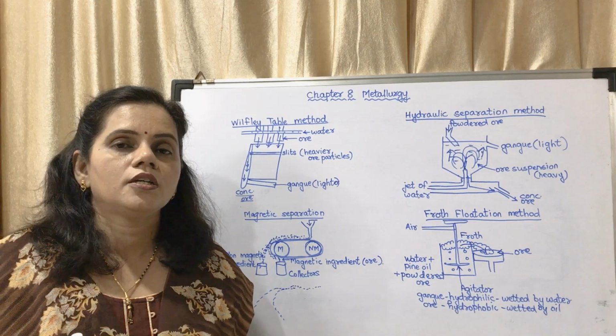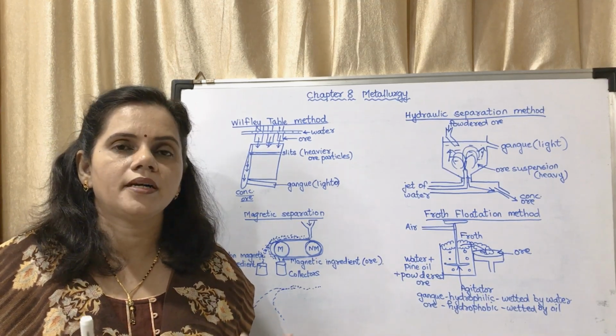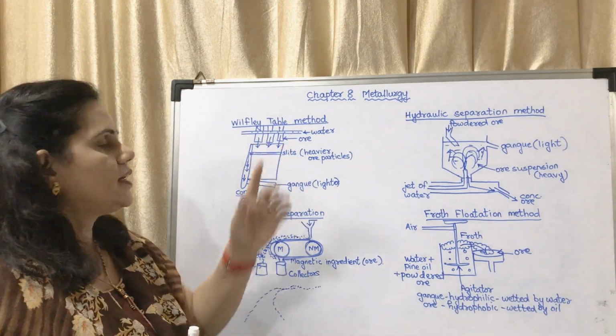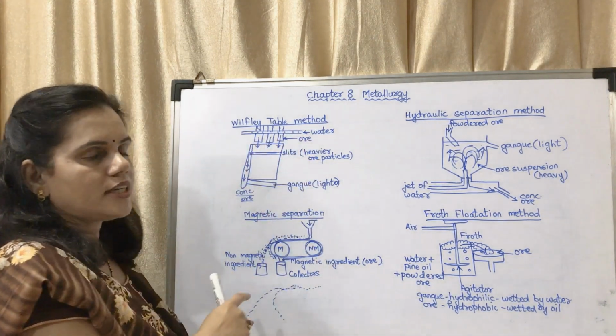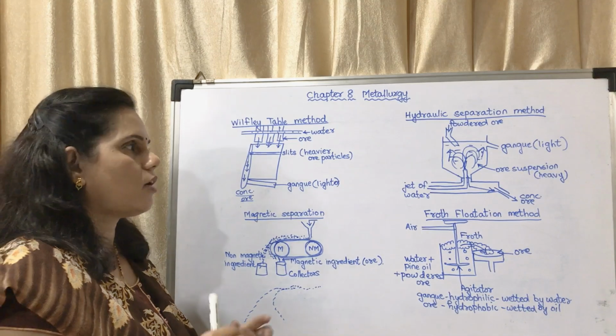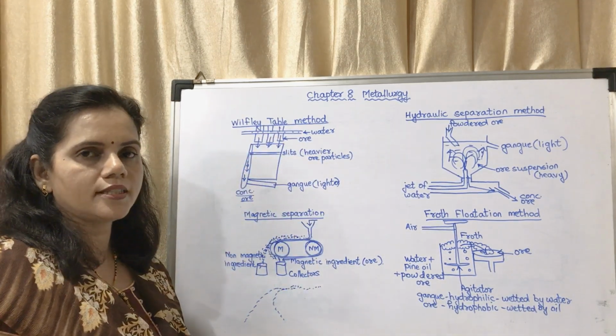I repeat, you have to write the statements in the textbook as the answer, but whatever I am telling, it is for you to understand. Wilfley table method, there is a particular table, there is a pipeline of water, and these are the trays. On the tray, the ore is put, powdered ore along with gangue, and the water is made to fall on the trays.